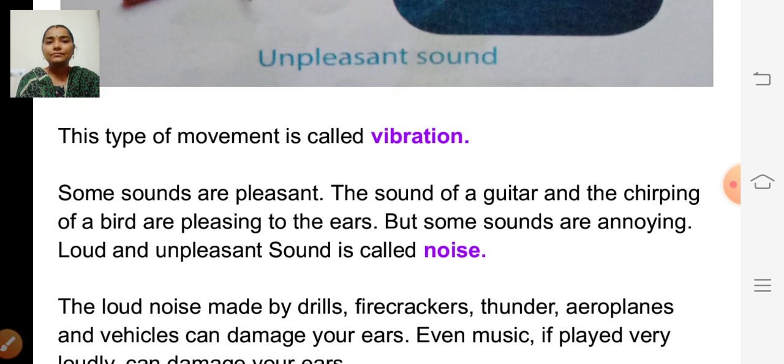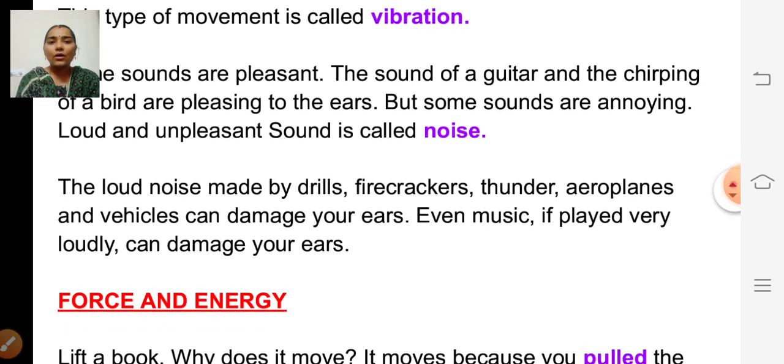The loud noise made by drills, firecrackers, thunder, aeroplanes and vehicles can damage your ears. Even music, if played very loudly, can damage your ears.